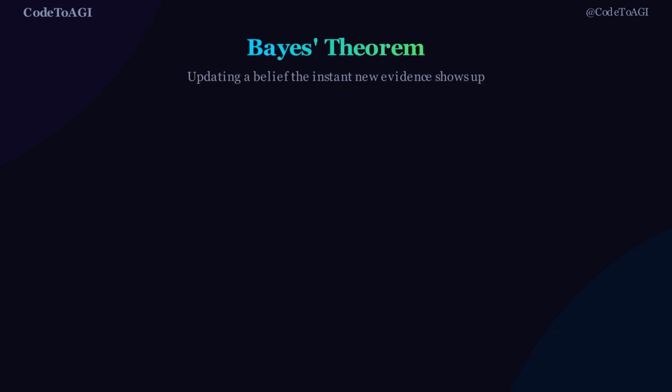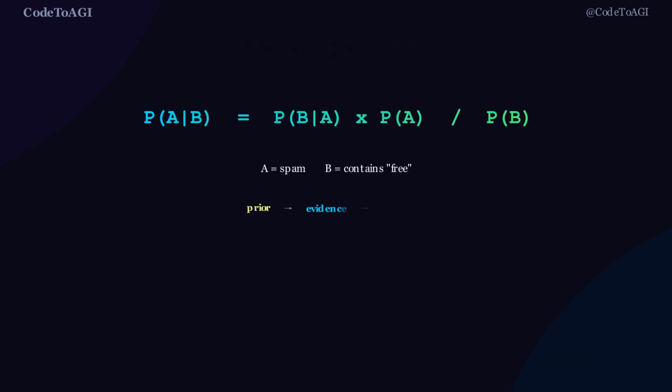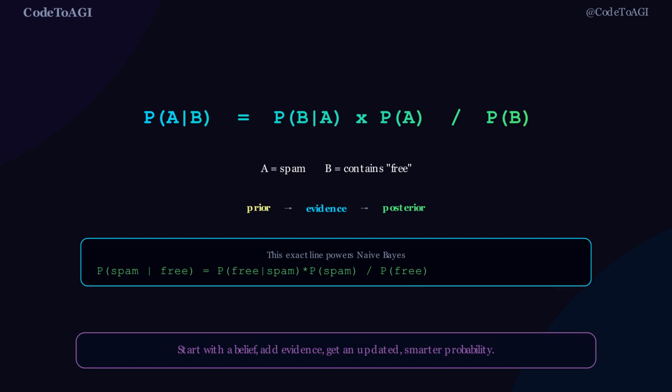Here's the formula that changes how you think about probability forever. Bayes' theorem. It answers one question: how do I update a belief after seeing new evidence? Start with a prior belief, add evidence, get an updated, smarter probability. P(spam | free) = P(free | spam) times P(spam) over P(free). This exact formula is the entire engine behind naive Bayes spam filters.